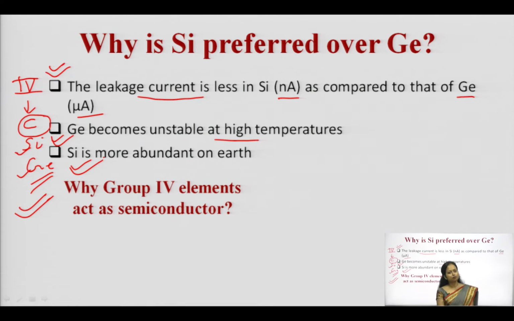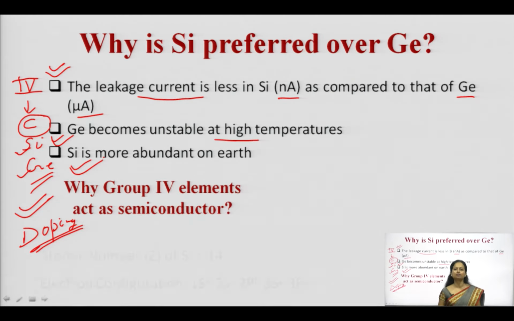First and very basic thing, you can explain that the chemical properties of group 4 materials are very much suitable for doping, via which conductivity is increased and extrinsic semiconductors are fabricated. So, their structure is very much suitable for doping.